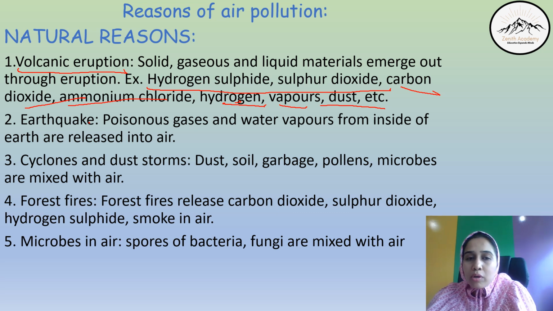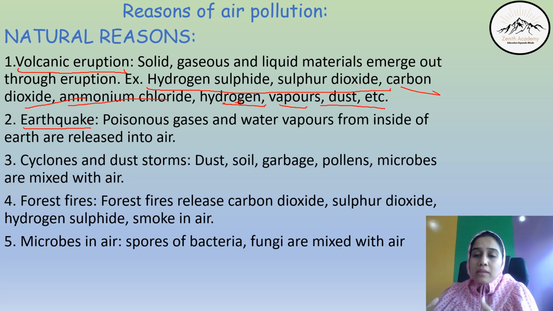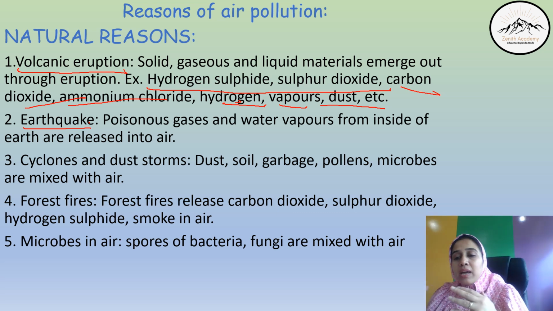So these volcanic eruptions and all these gases and chemicals that erupt in the volcano are a cause of air pollution. The second one is earthquake. When an earthquake occurs, poisonous gases and water vapors from inside the earth's crust are released into the air. Now, the earth's crust is very warm, and we are not used to it because we live on the surface of the earth. There are many things going on under the surface of the earth. So when these things erupt and mix with the air, it becomes poisonous for us. That's why earthquakes are also a cause of air pollution.